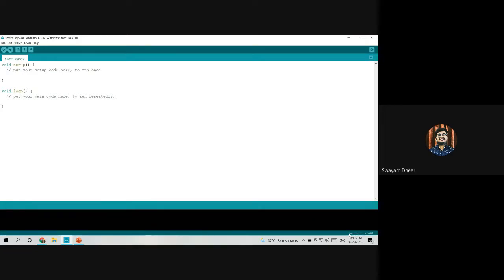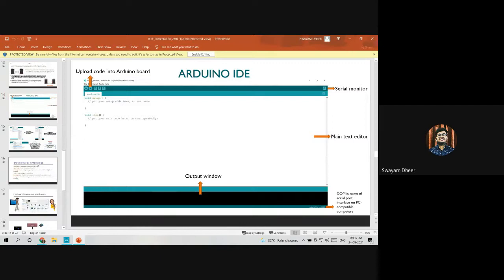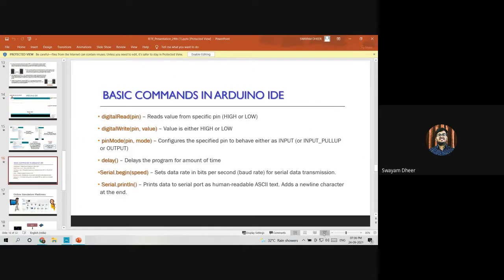Now, I hope you can see in the bottom corner it is written Arduino Uno on COM5. This means that your Arduino Uno is connected to communication port 5. So this is the basic layout of the Arduino IDE. Now I'll go back to the slides.